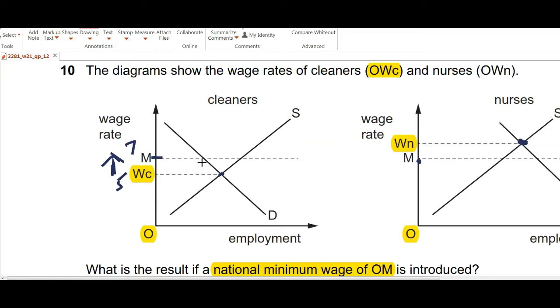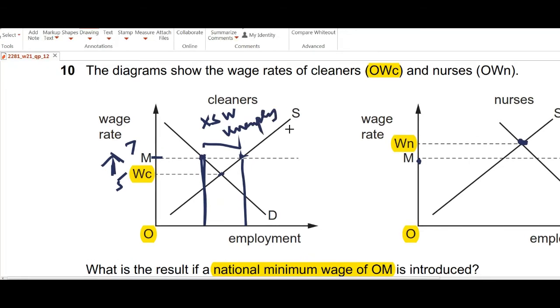But what do we observe looking at the market forces, the demand and supply? We see that now the demand has reduced, as in the companies would demand fewer cleaners at the wage rate of 7, and more cleaners will be willing to work. Due to this, there will be excess supply of workers in the market, leading to them being unemployed.